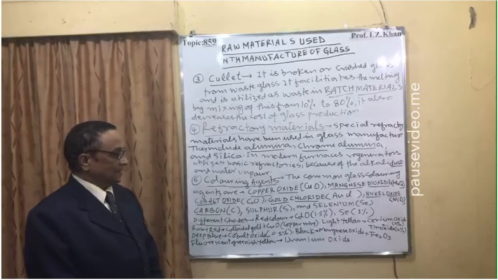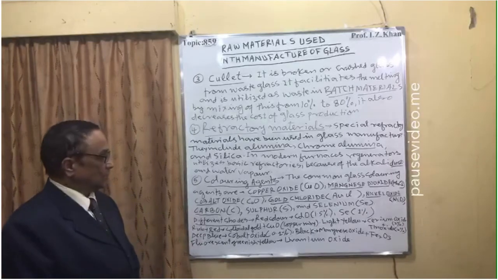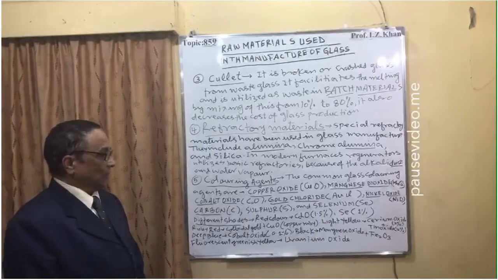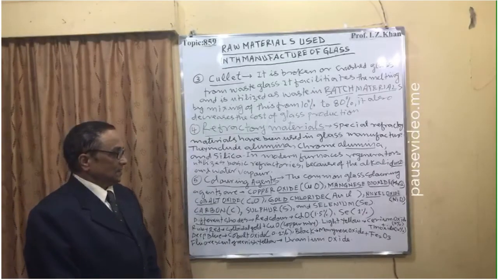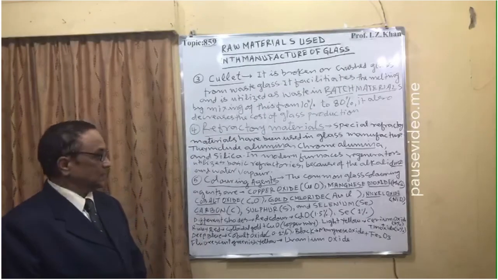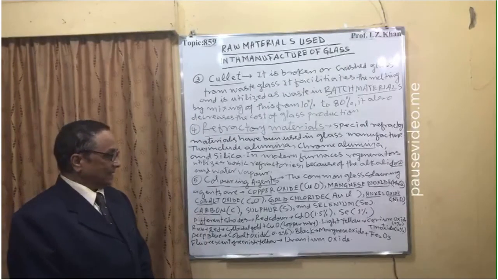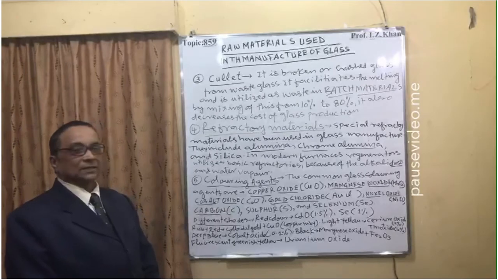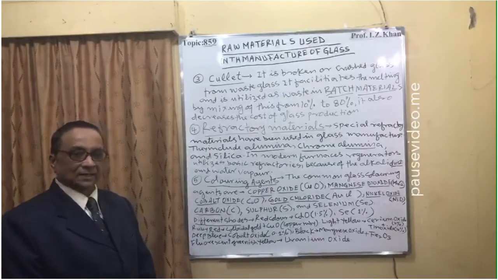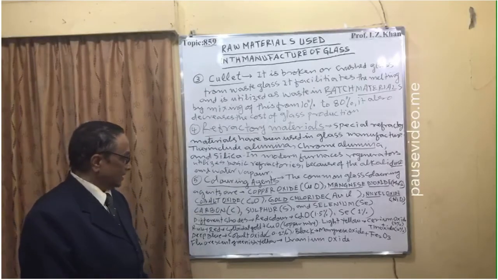Then light yellow: to produce light yellow color, we add cerium oxide 2% and tin oxide 2%.